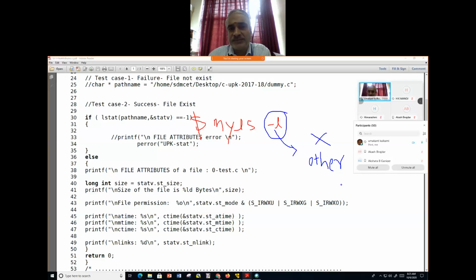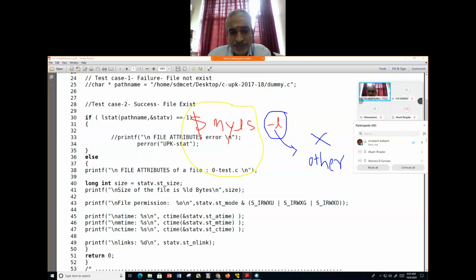Are you getting it? This particular program you have to develop by integrating directory listing and file attributes, whatever I have given to you, using structures and pointers, and develop this myls, which is similar to ls.